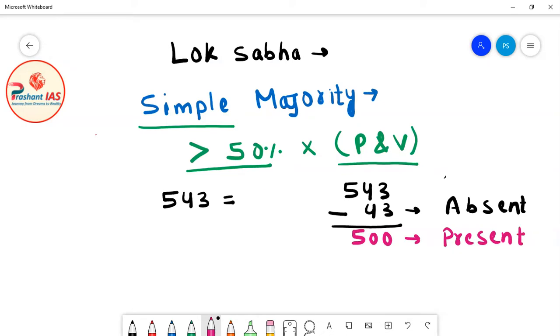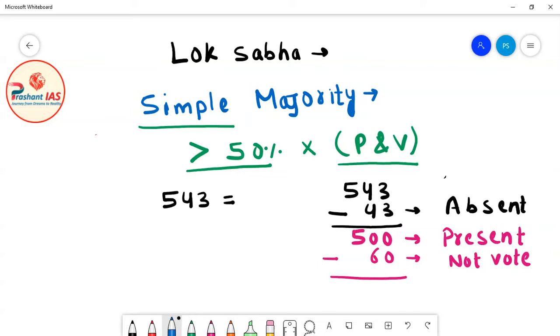Now friends, let's suppose that out of these 500 members, 60 members decided that they will not give their vote. They have decided that they will not participate in the voting. So 60 members have decided that they will not cast their votes.